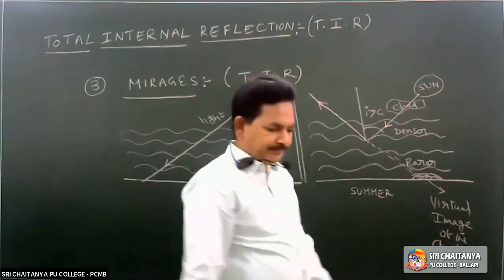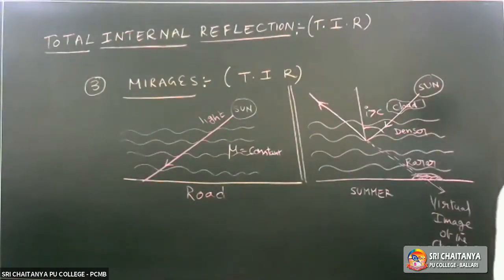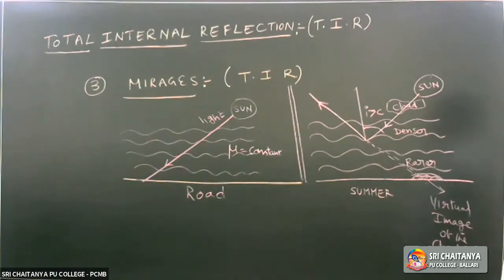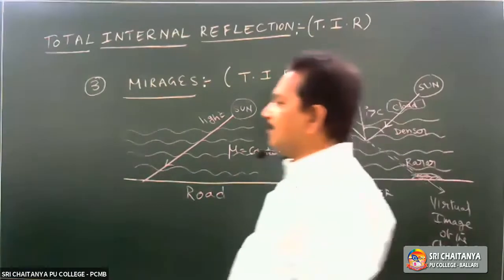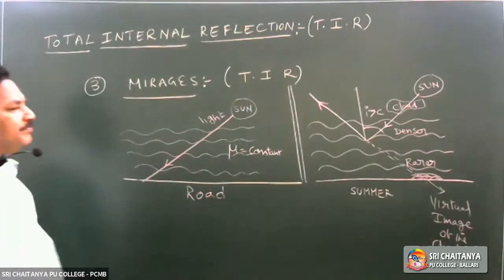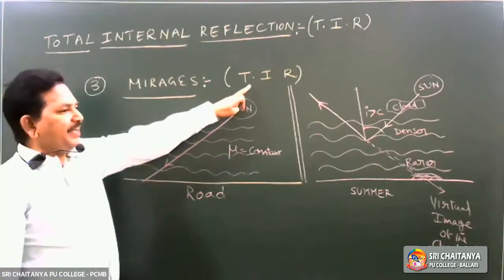So due to the total internal reflection, mirages can be observed. What is a mirage? It appears to be there, an illusion on the surface of the ground. Water appears to be there. If you go there, no water. This is the third concept of the application of the total internal reflection. So mirages are formed because of TIR.